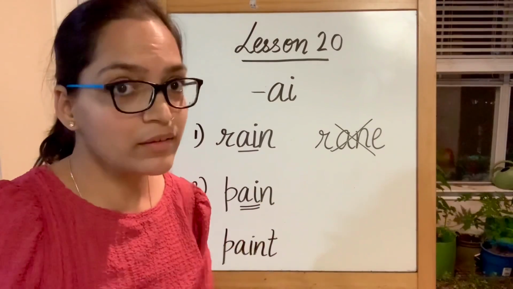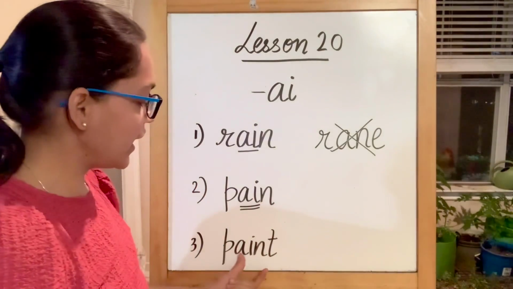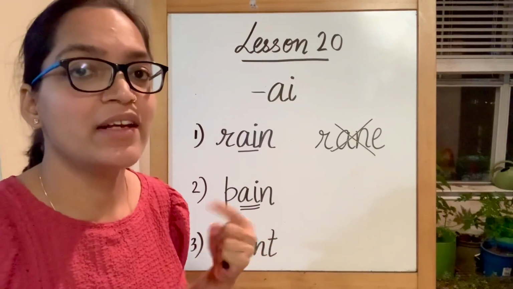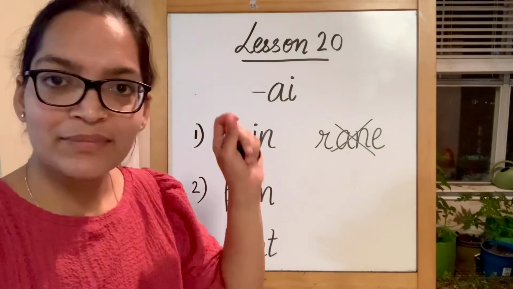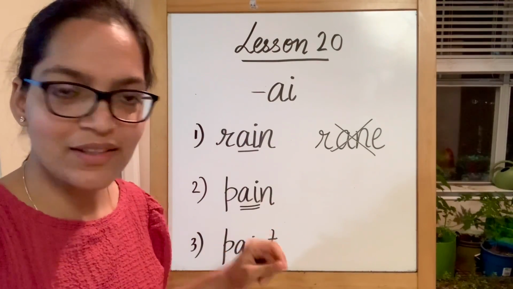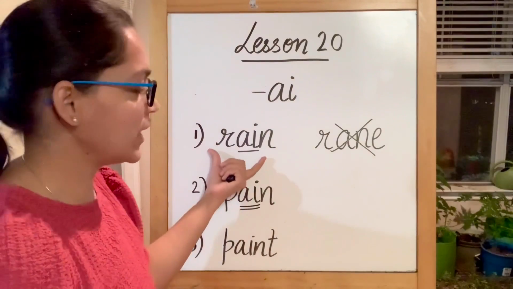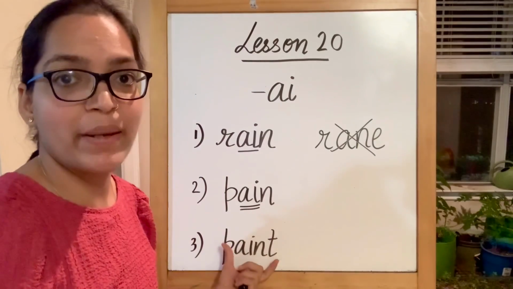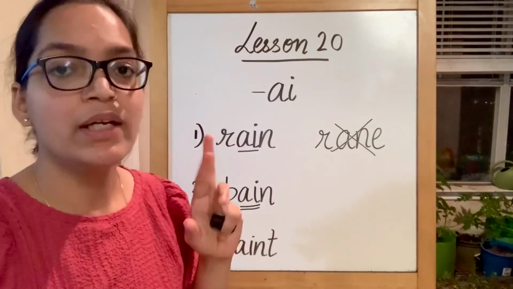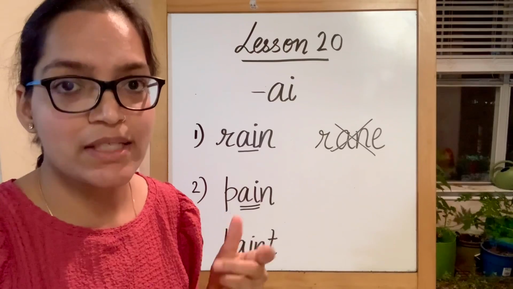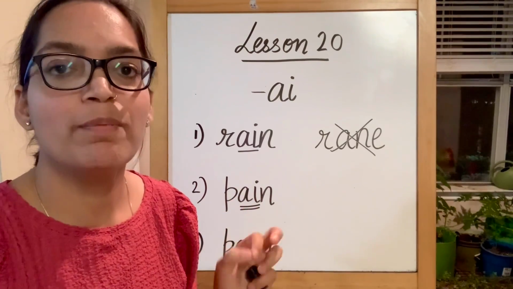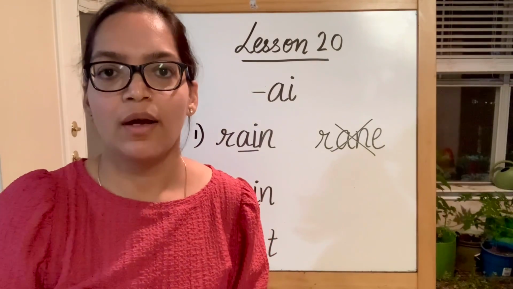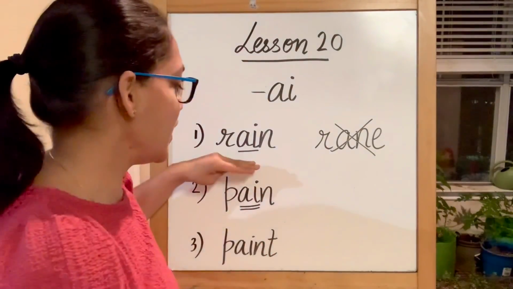Now I added another alphabet to it. P-A, this will be A, P-A-N, pain, and I end it with a T. Paint. The coloring, the drawing that you do with the painting colors. Paint. This is rain. This is pain, and I derived this word from paint. Now N and T will be blending their sounds. Paint, not painut. It's going to be paint. N and T are going to make a sound together of nt, paint. So this is rain, pain, paint.